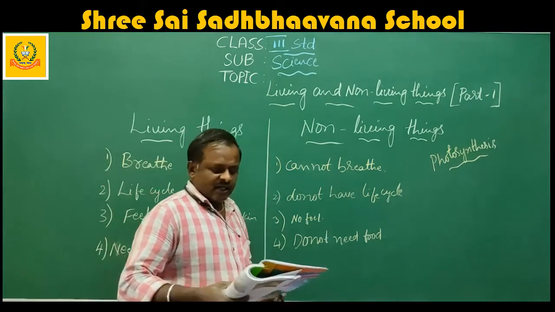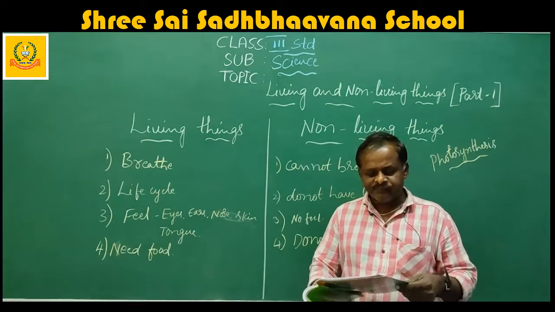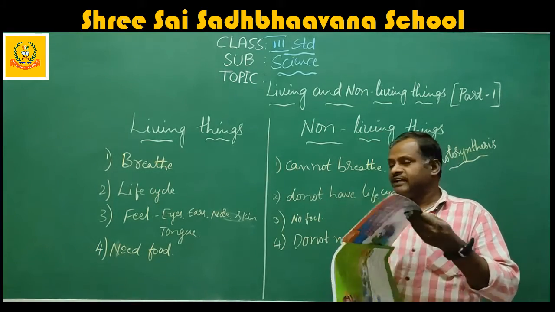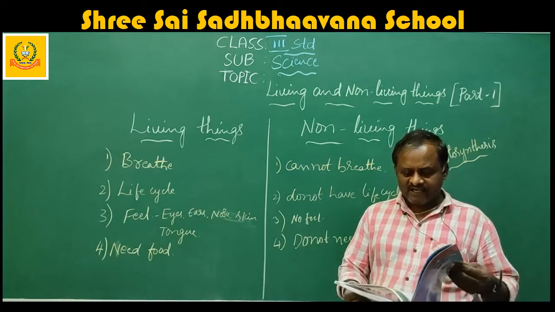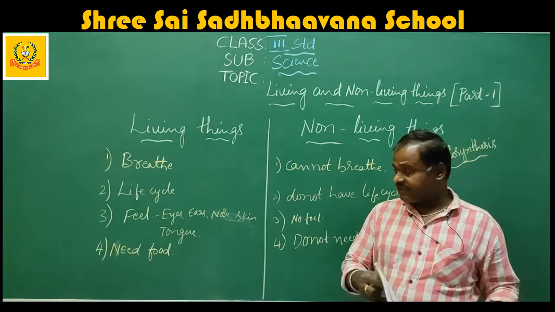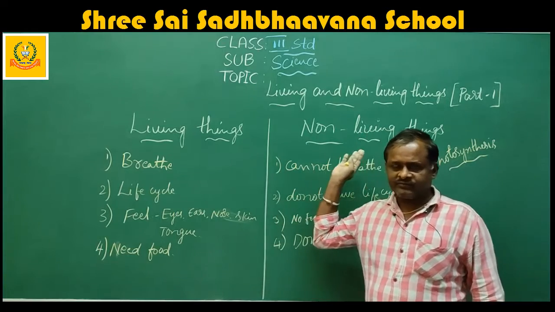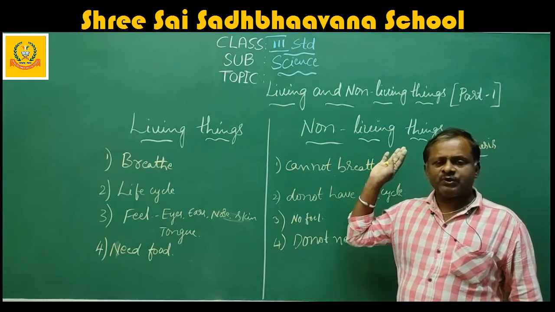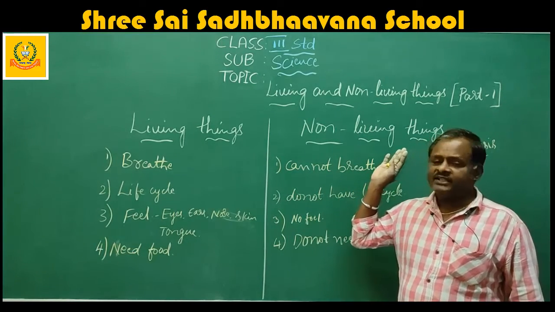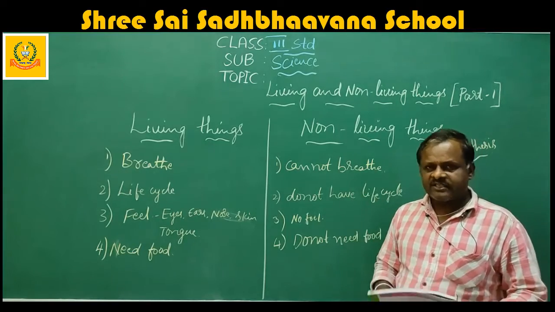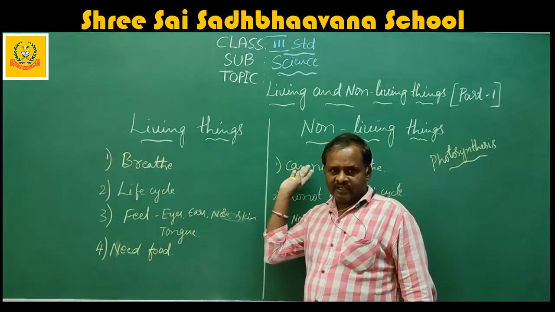So up to here, I will explain once again. What are living and non-living things? Things which have life are called living things. The things which don't have life are called non-living things. I have explained the examples for living and non-living things.